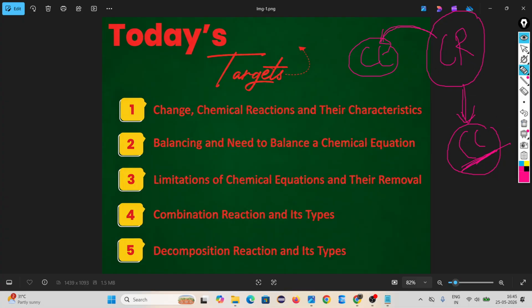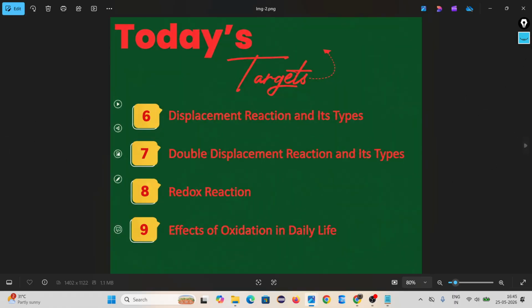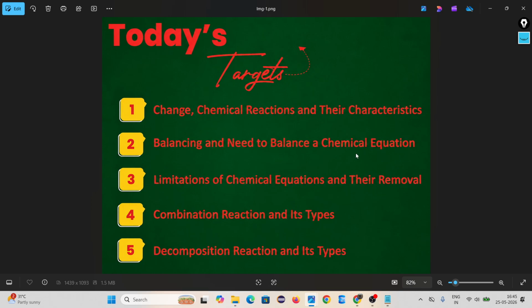So in this chapter we will cover what you mean by change, what you mean by chemical reaction, what are the characteristics of a chemical reaction. Okay. Then we understand balancing, the need to balance a chemical equation, the limitations of a chemical equation and their removal. Then types of reaction like combination reaction, decomposition reaction. Then displacement, double displacement, redox and the effect of oxidation in daily life. These are the concepts which we have to cover in this chapter.